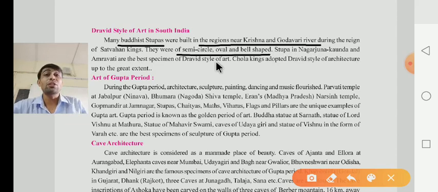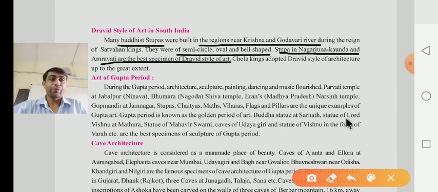Dear children, this is the most important question. Stupas in Nagarjuna Konda and Amravati are the best specimens of the Dravidian style of art. In the fill in the blanks, this is the most important question. It means you learn that stupas in Nagarjuna Konda and Amravati are the best specimens of the Dravidian style of art.